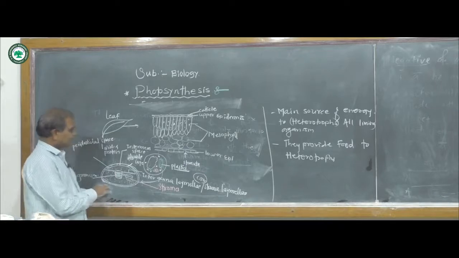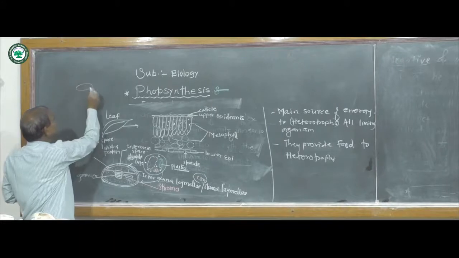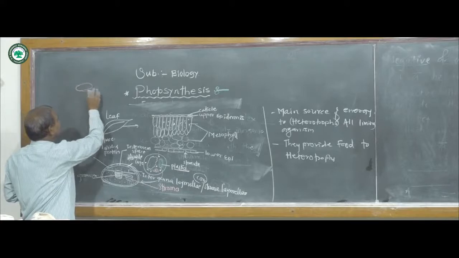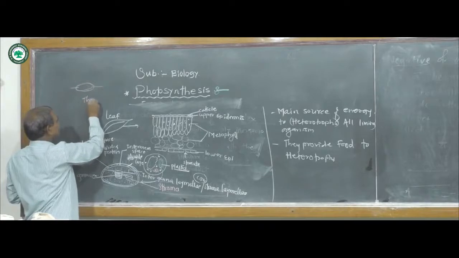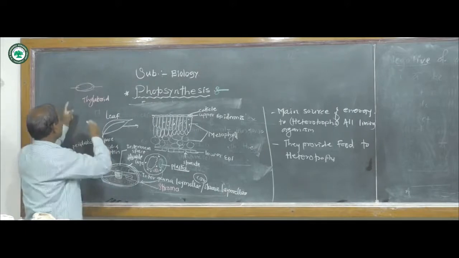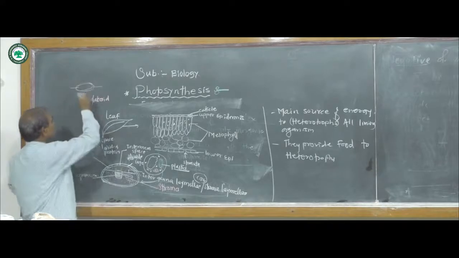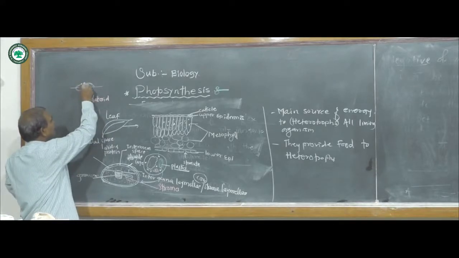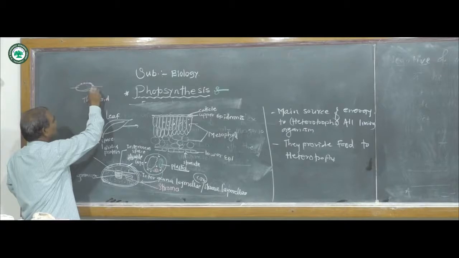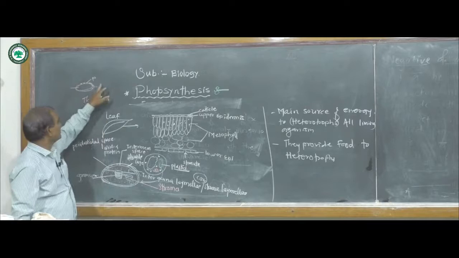Okay. Now each stroma lamellae, each granum, consists of a number of sac-like double membrane structures. They are also called thylakoids. Now this thylakoid is coated by its own thylakoid membrane, and this thylakoid membrane contains the pigment system or chlorophyll pigment system. These pigment systems are located on the membrane of the thylakoid.